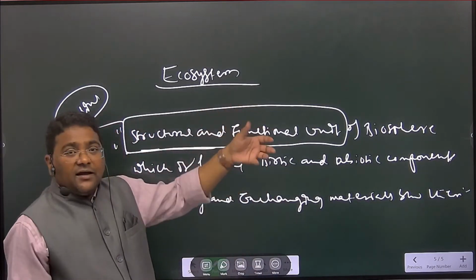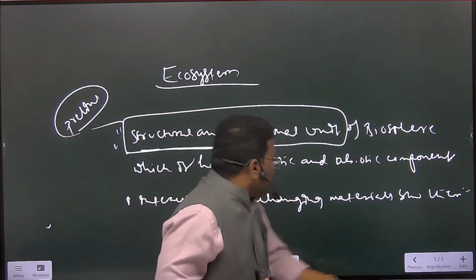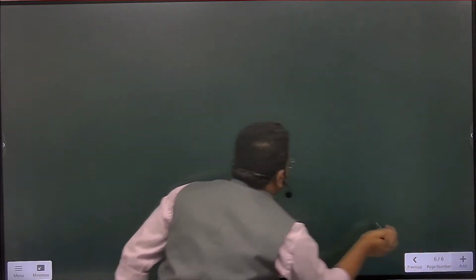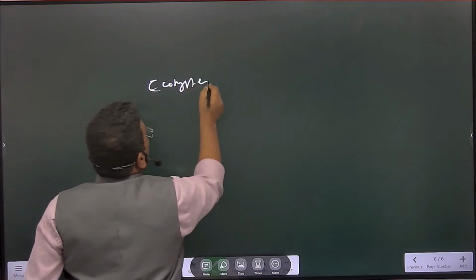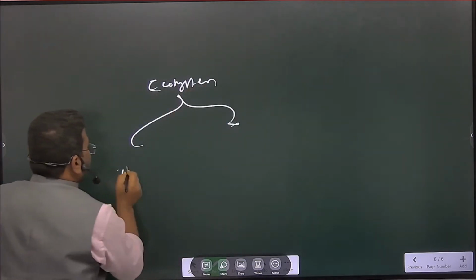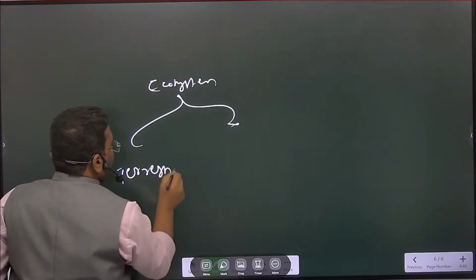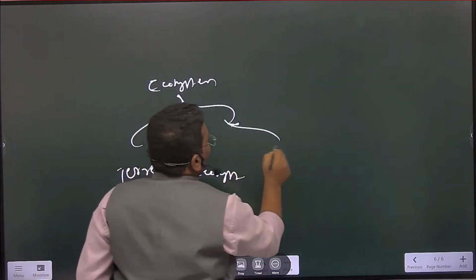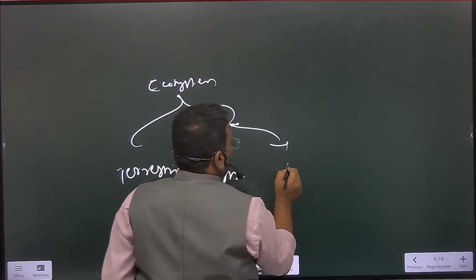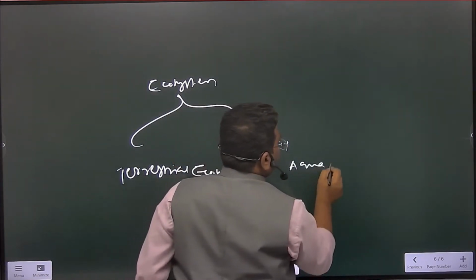So here, if you take the ecosystem, you might have seen that we can classify ecosystem into one, terrestrial ecosystem, and the other one is aquatic ecosystem.